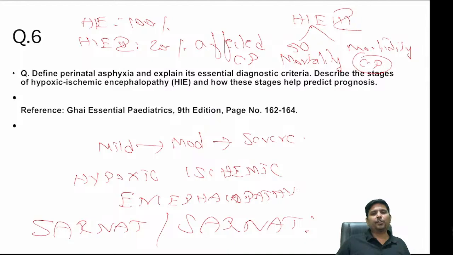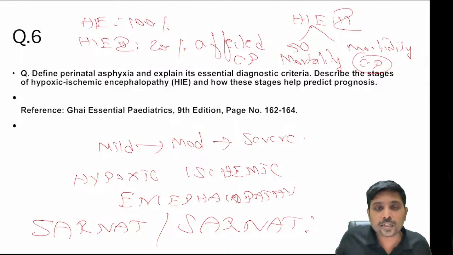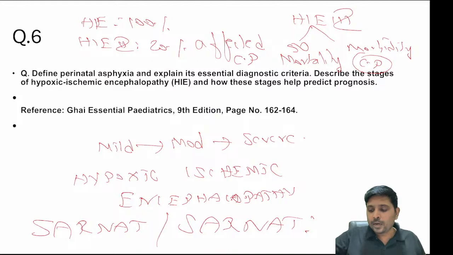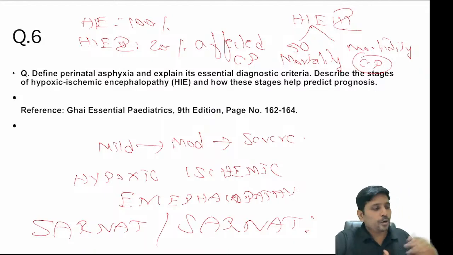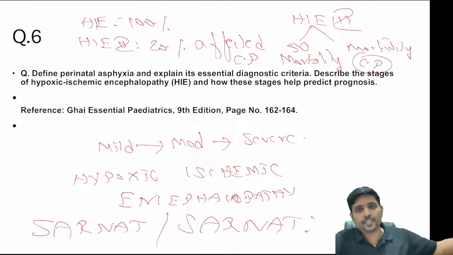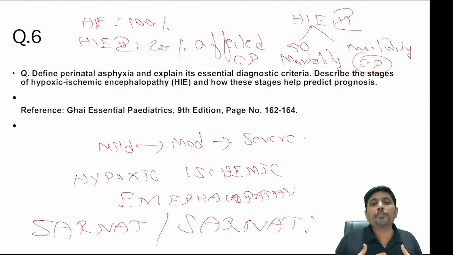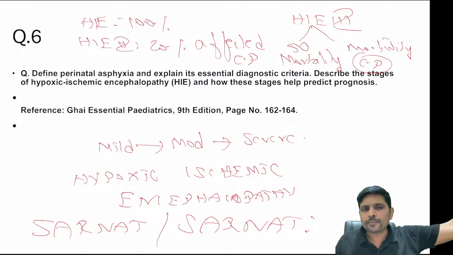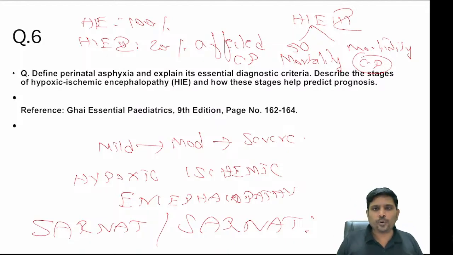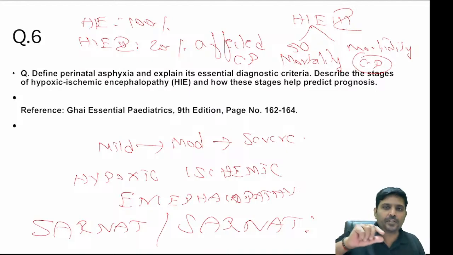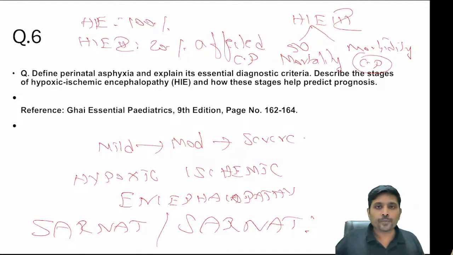Now the mother is asking you, doctor, how are you telling that my child is in stage HIE 1 or HIE 2 or HIE 3? You are asking your assistant professor or senior postgraduate, sir, how do I know my child is in HIE stage 2 or HIE stage 3 so that I can counsel the mother who is standing outside and crying? Then you need to know what are all the points in favor of HIE stage 1, stage 2, stage 3. What is that classification called? Sarnat and Sarnat classification.